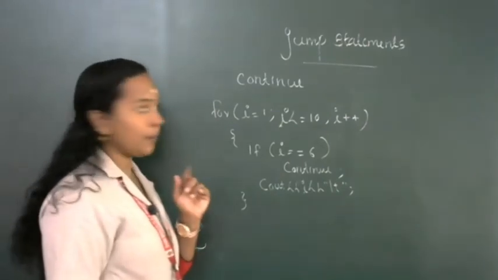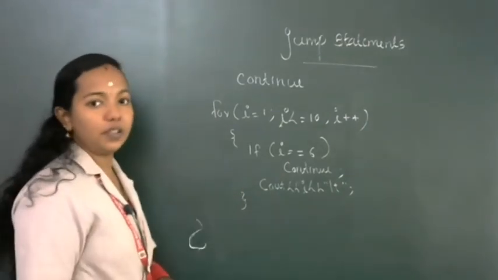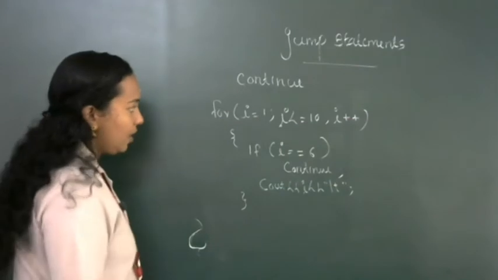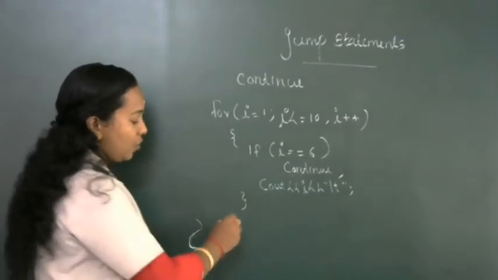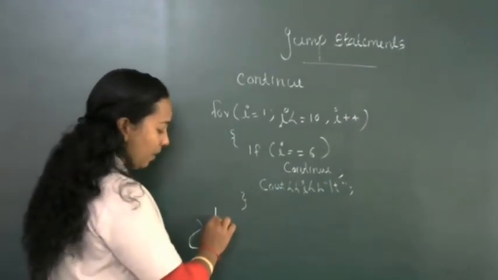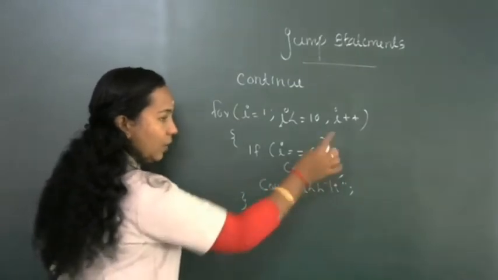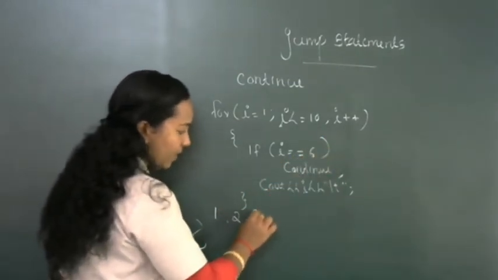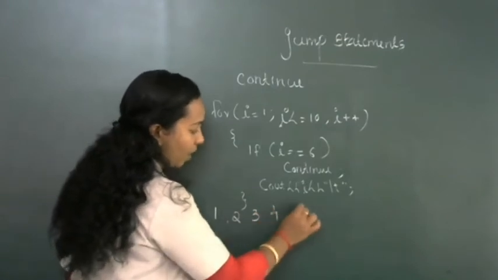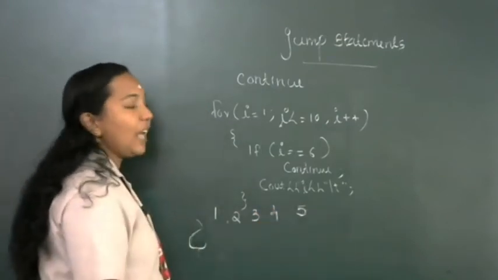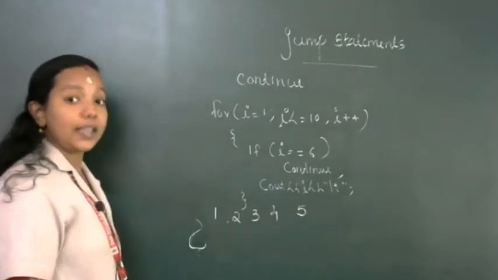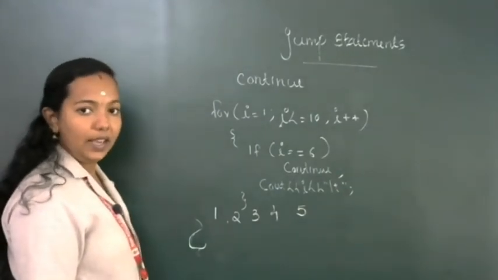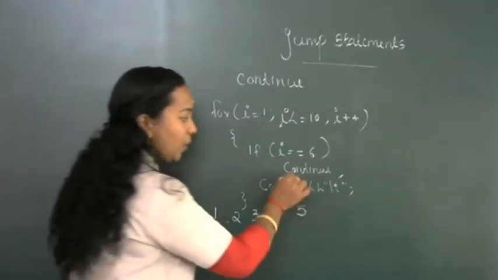Okay, then I am going to print according to the program. So here the value of i: first we will print number 1. Then if i equal to 6, is there any change? No. Then 2 we will get, 3, 4, 5. When the value of i equals 6, what do you want to do?